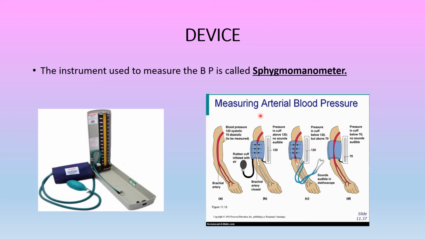So this is measuring arterial blood pressure. We can observe all these things when we visit the doctor, and when you go to hospitals, you can observe these devices and how the doctor checks the BP.